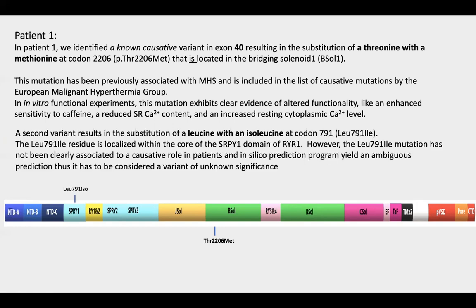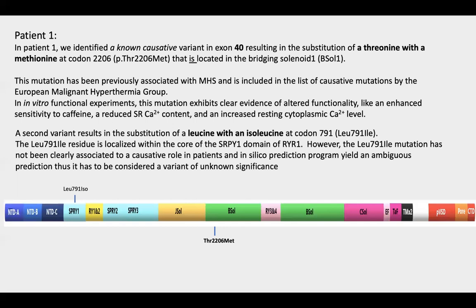A second variant was also identified in patient 1, and this variant results in the substitution of a leucine with an isoleucine at codon 791. The leucine 791 residue is within the SPRY1 domain of the RYR1 channel, close to the FKBP12 binding site present in RYR1.